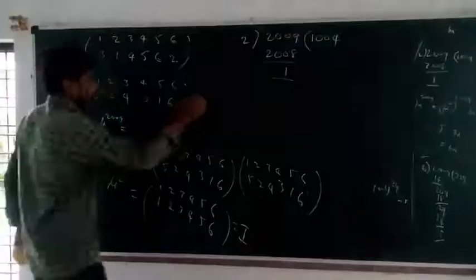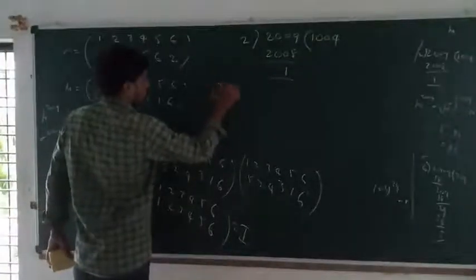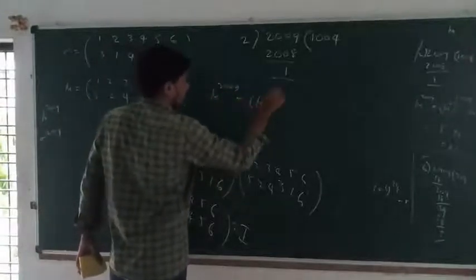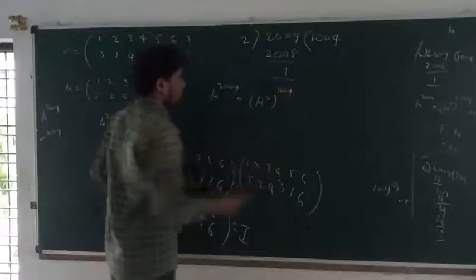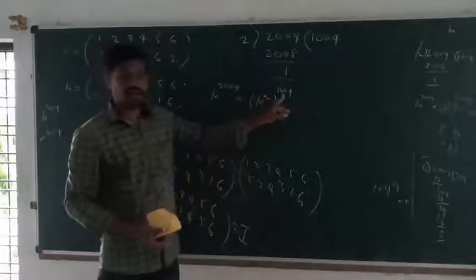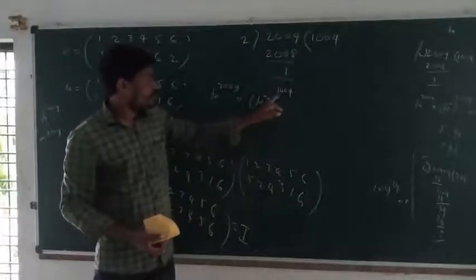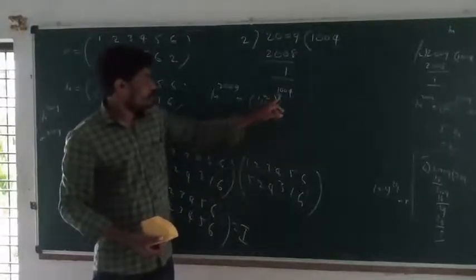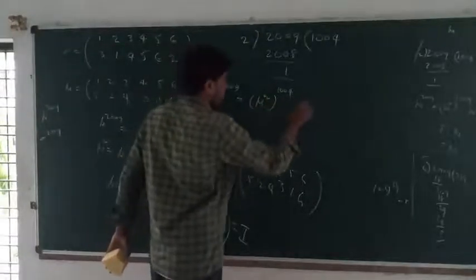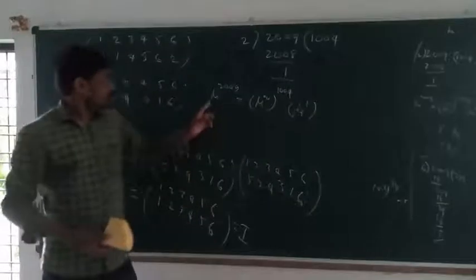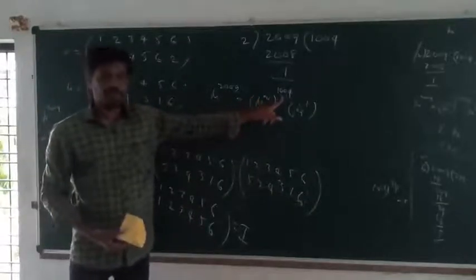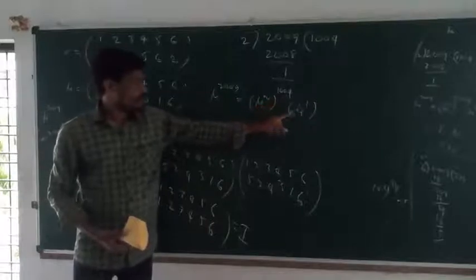So you can write mu power of 2009 equals mu square power of 1004, into mu power of the remainder. That is mu square power 1004 into mu.